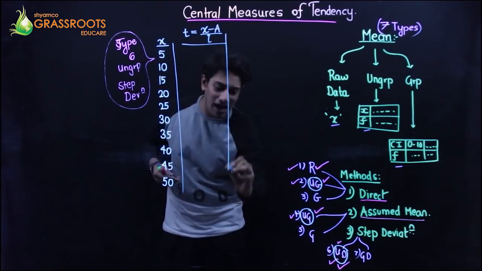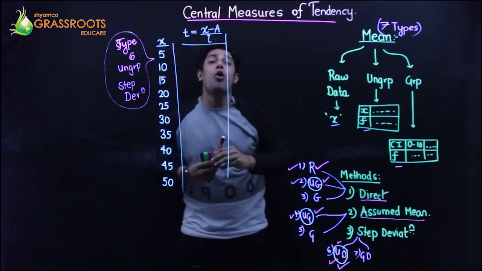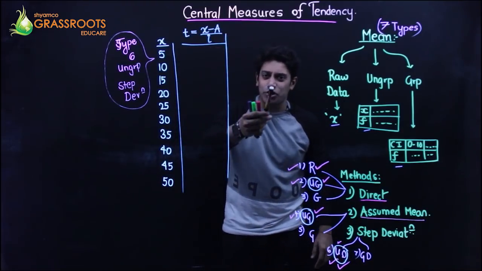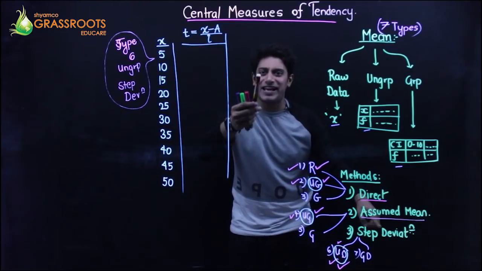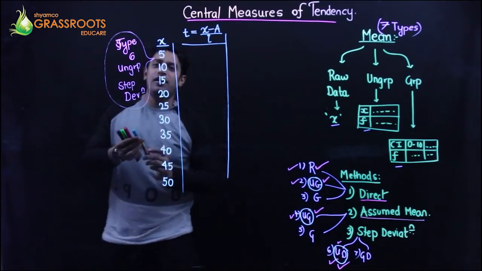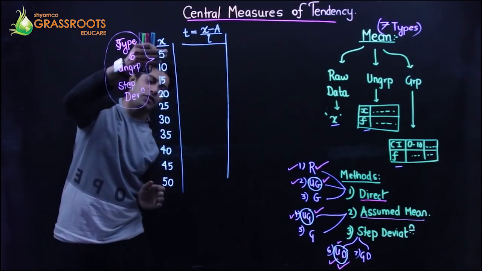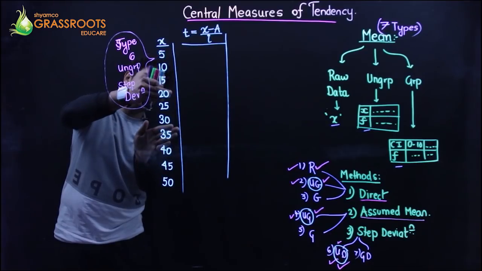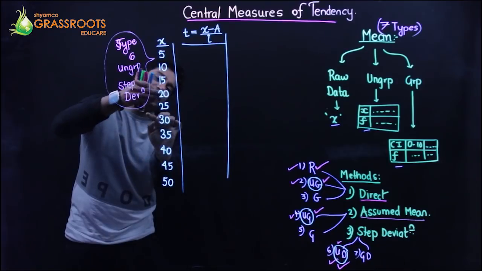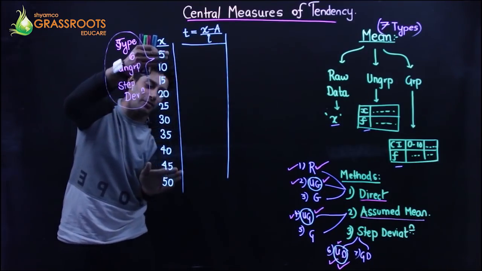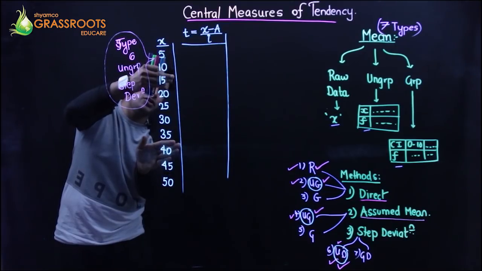Now what do all of these indicate? A, I think you know what A is. Just like in the assumed mean method, A is the central part of x. Cover the middle.